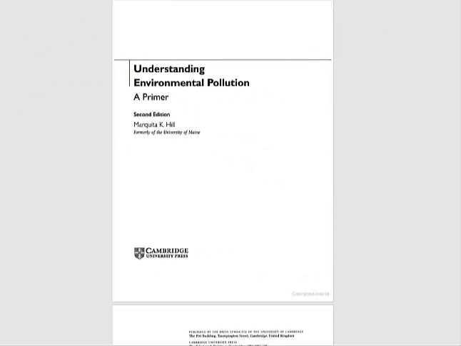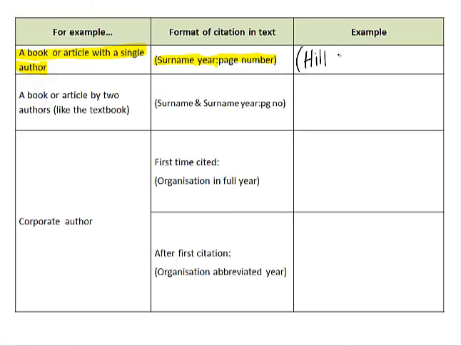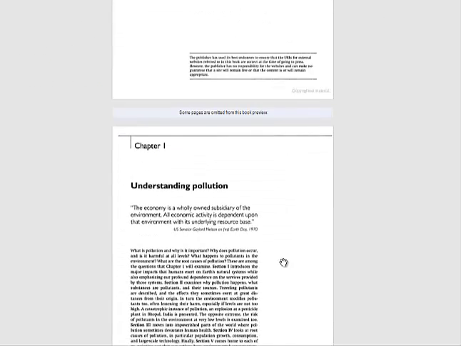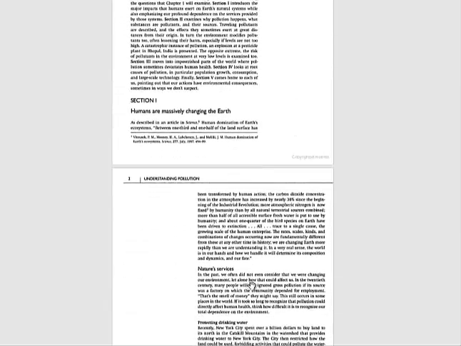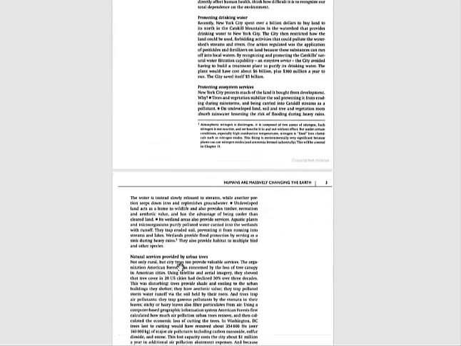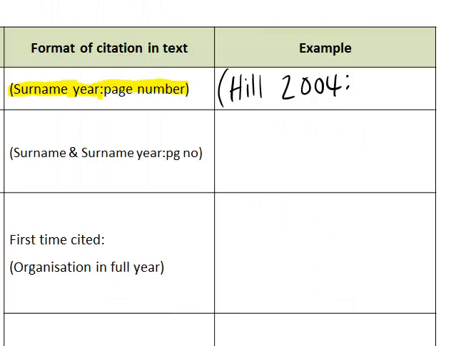Then I'm going to have a look at what year it was published. Now you can page to the second page of any book. You'll find a page similar to this one, and there you'll see all the information you need, including the year is 2004. Put a colon, and let's say the information I've used in this book is on page 3. So I used something over here on page 3, then I just write 3 end of bracket. So this is how I would reference that book.